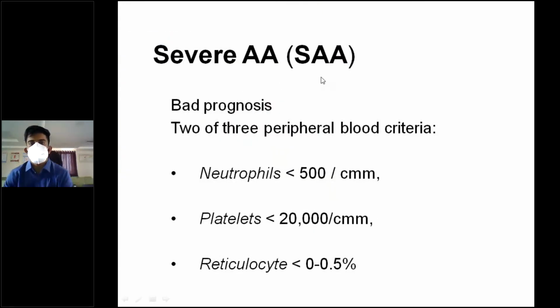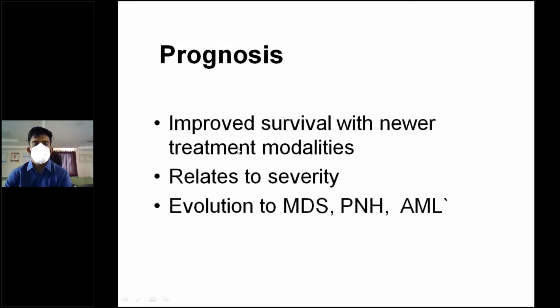So severe aplastic anemia has bad prognosis. 2 of 3 peripheral blood criteria must be there to call it severe aplastic anemia: neutrophils less than 500, platelets less than 20,000, reticulocyte count less than 0.5%. So our patient that we discussed, a 41-year-old female patient, had severe aplastic anemia. Prognosis: improved survival with newer treatment modalities.